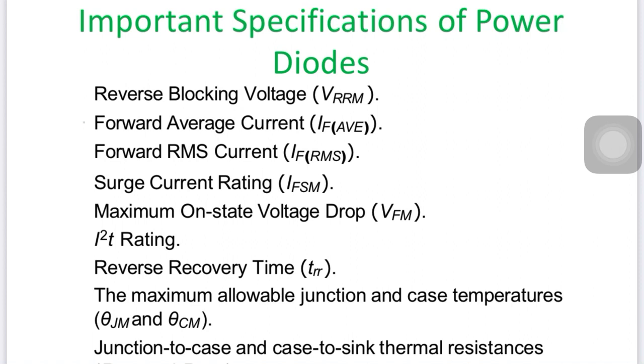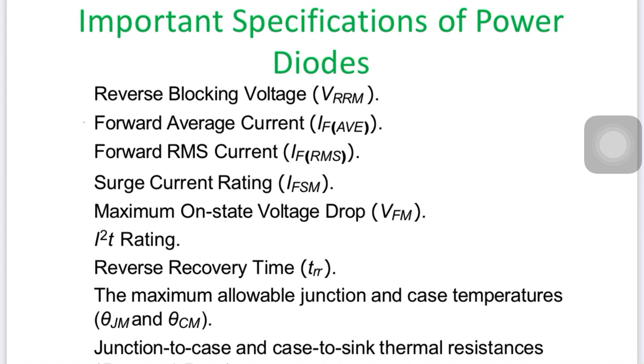When we purchase devices or look at a data sheet, we have to keep these terms in mind, because they all affect the performance of the diode, and if the diode affects performance, the converter performance is affected. So reverse blocking voltage is called VRRM. Forward average current is IF in average form. Forward RMS current is called IF RMS. Surge current rating is called IF SM. Maximum on-state voltage drop.